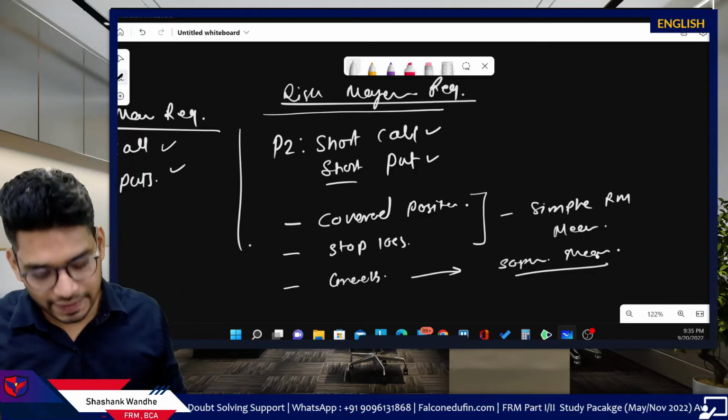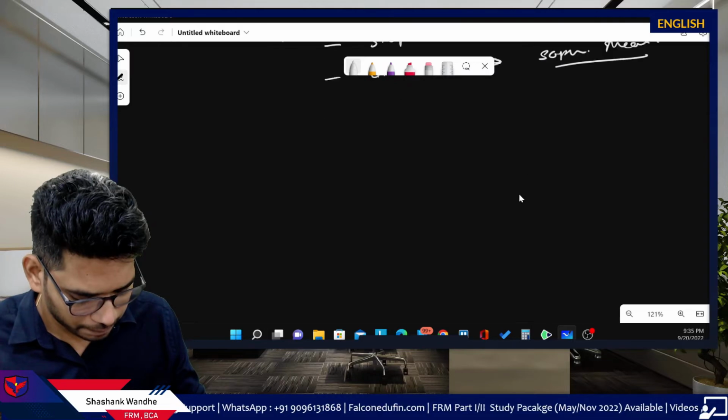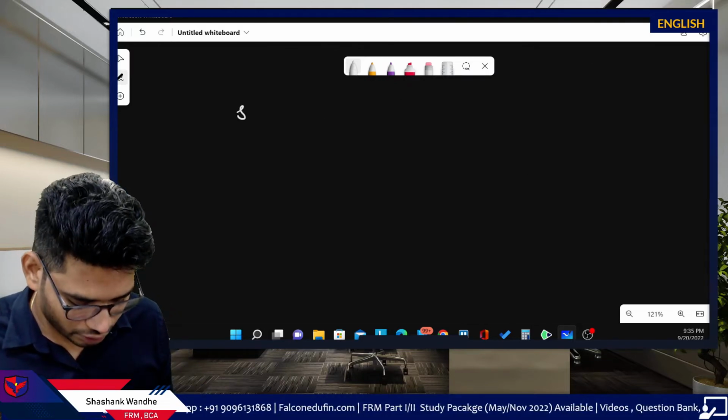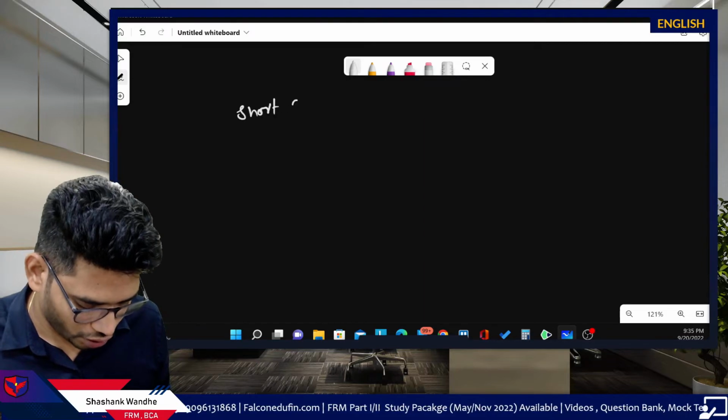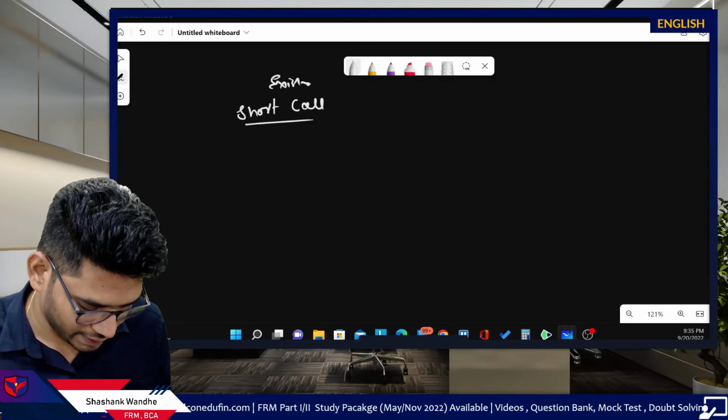Now first let's discuss what a covered position is. To understand it, we can use a very simple example. Assume your existing position is a short call position.